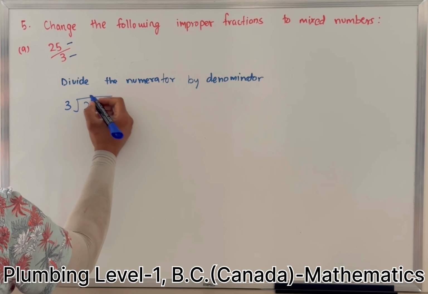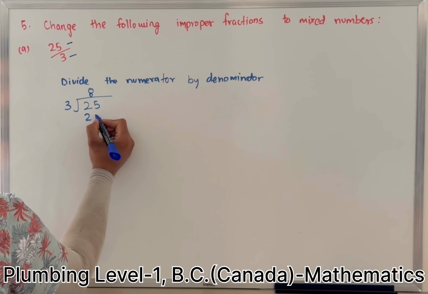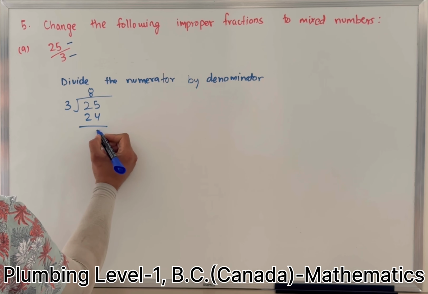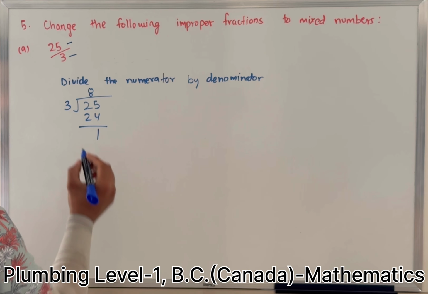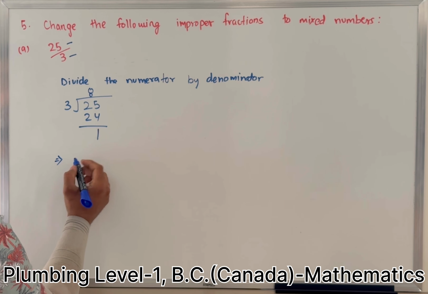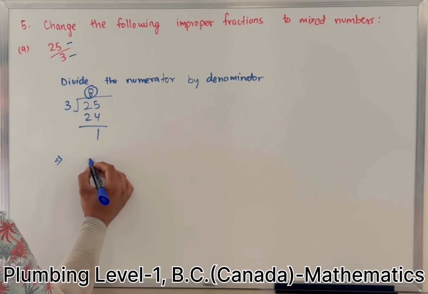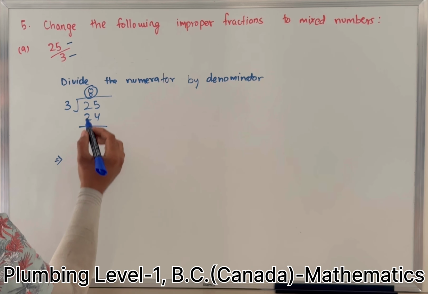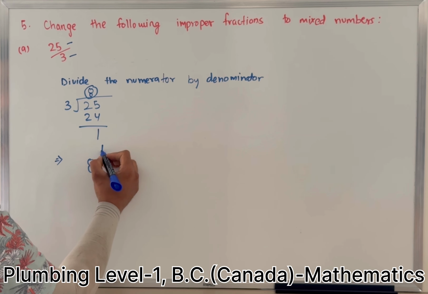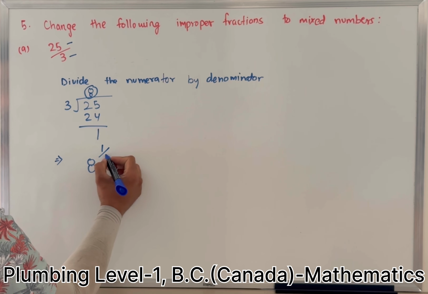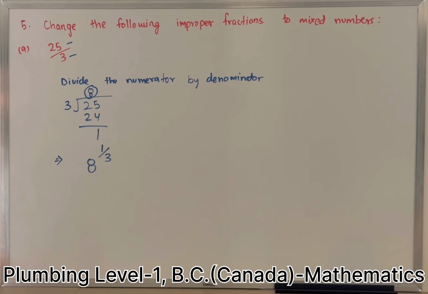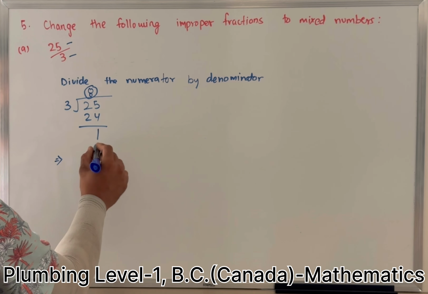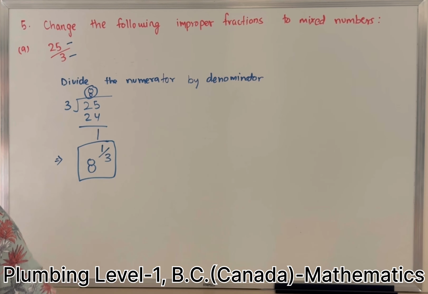So 3 times 8 is 24. We are left over with 1. We can't divide 1 by 3 anymore, so we're going to write it down. We know that 8 is our whole number, so we're going to write down 8. And then we have 1 left over as a numerator, and your 3 will be your denominator. So your denominator stays the same. We're just going to take out the whole number and whatever is left over. So 8 and 1/3 is your answer.